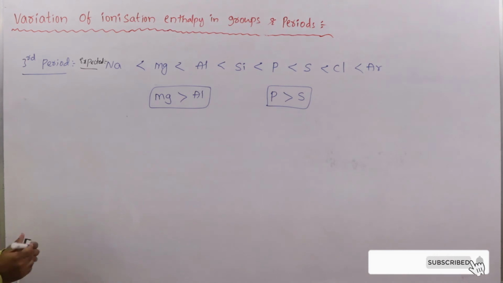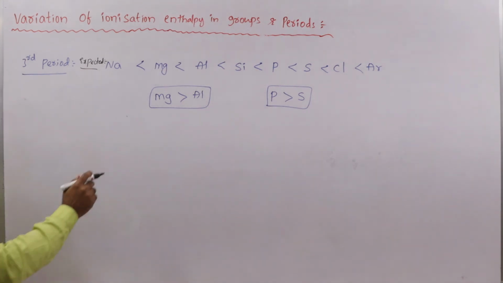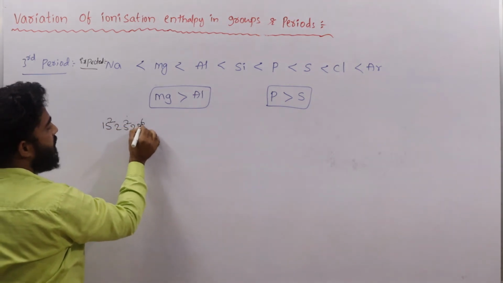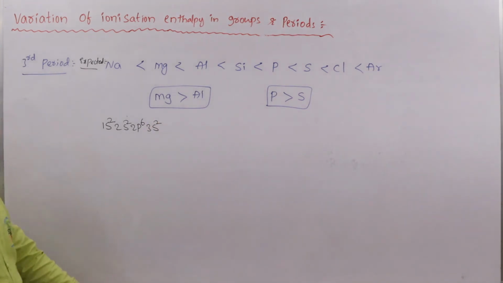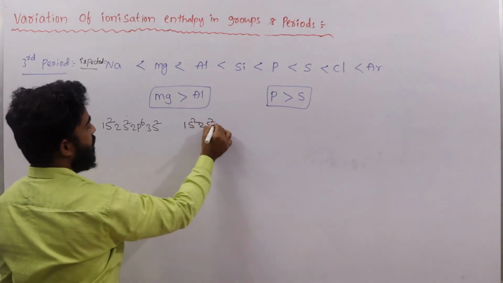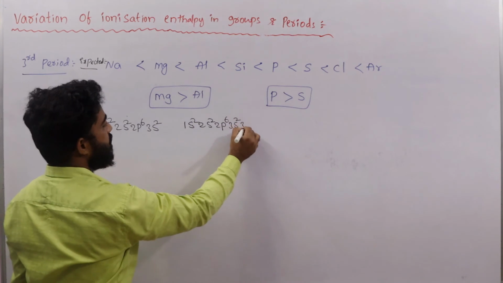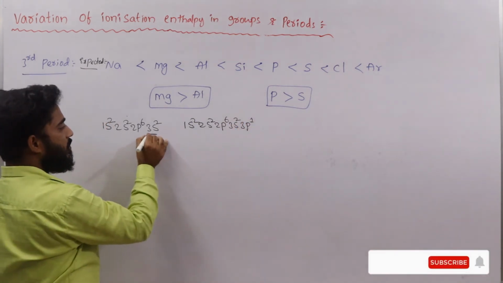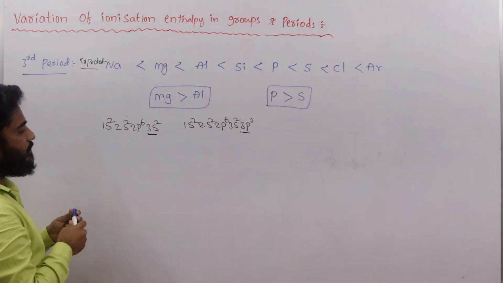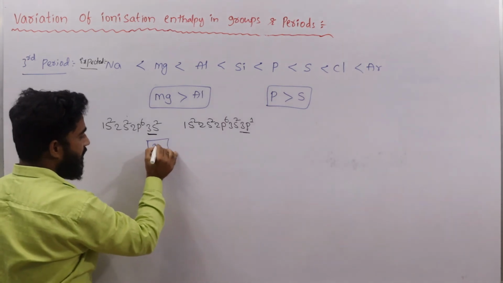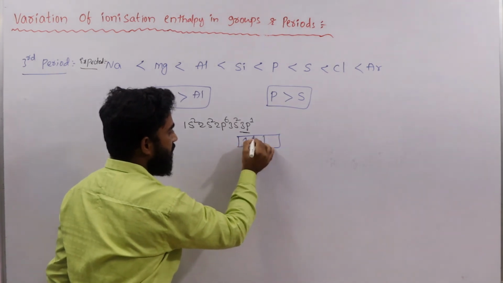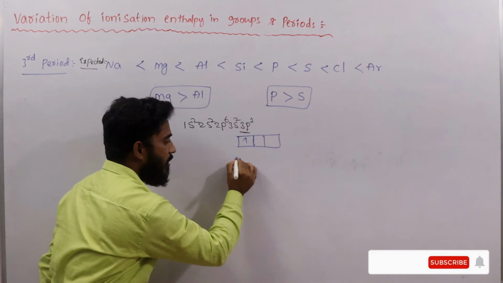When you see the electronic configuration of magnesium, it is 1s2, 2s2, 2p6, 3s2, so totally 12 electrons are present. For aluminium, it is 1s2, 2s2, 2p6, 3s2, 3p1. Looking at the outermost shell in both atoms, here 3s2 and here 3p1. In magnesium, 3s2 is a completely filled configuration. In aluminium, 3p1 means one electron is present in the p orbital, so it is incompletely filled.